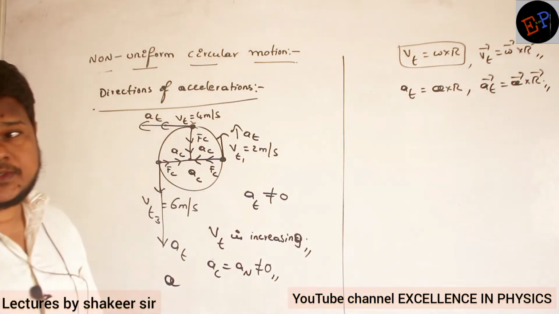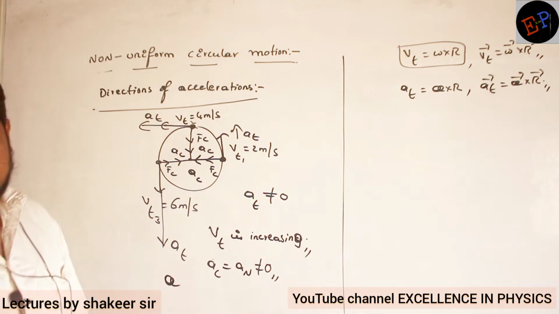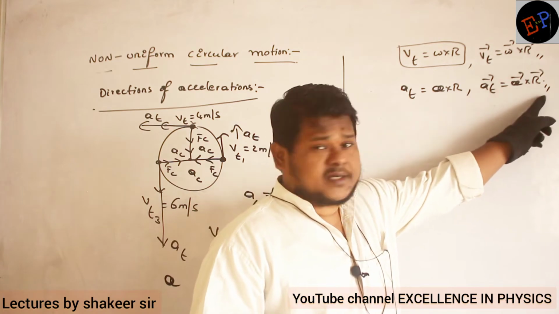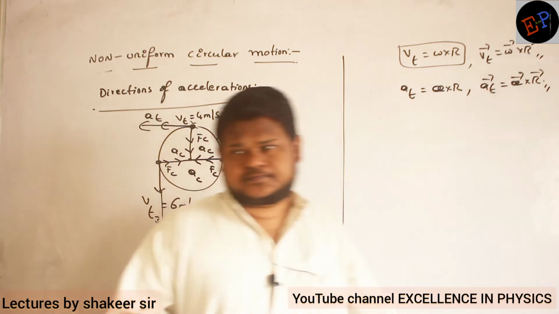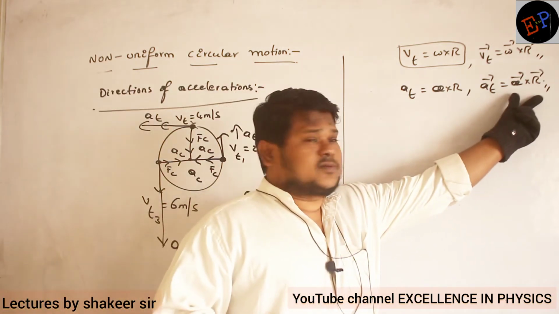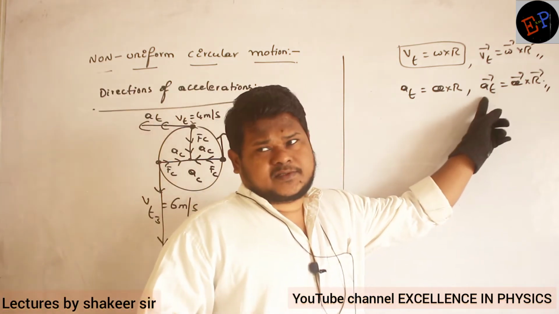Towards positive z-axis. So if I do alpha vector cross r vector, I should get at. That is the meaning of this one. If I do the cross product of these two, I should get tangential acceleration.